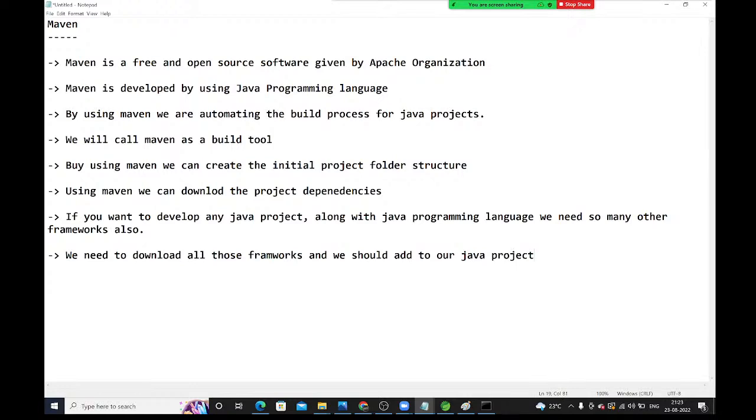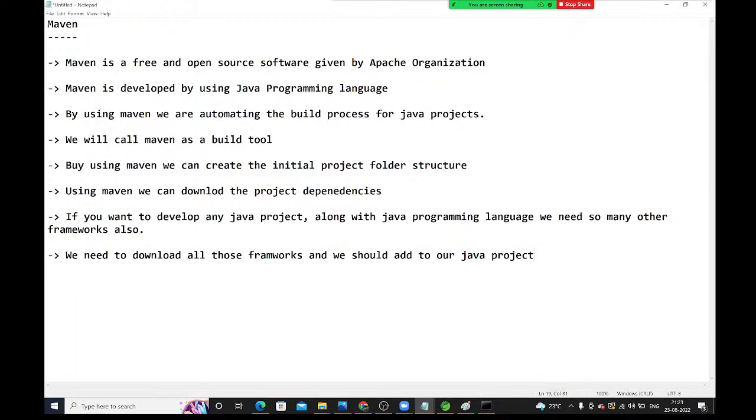See guys, if you want to develop any Java project along with the Java programming language, we need so many other frameworks. We should add them to our Java project.